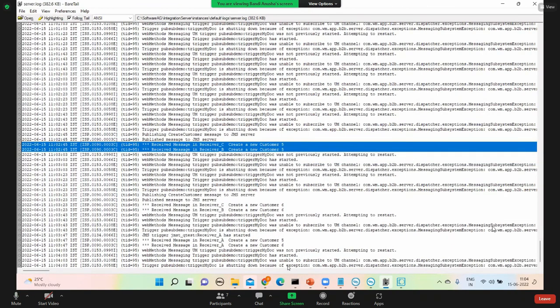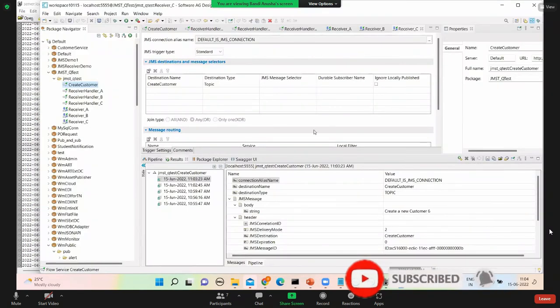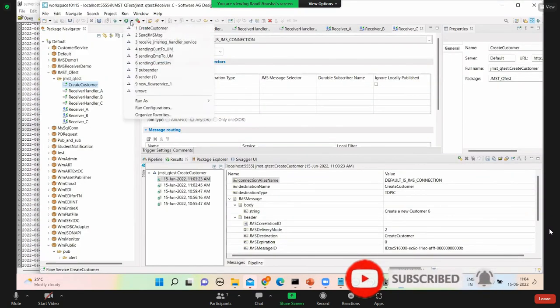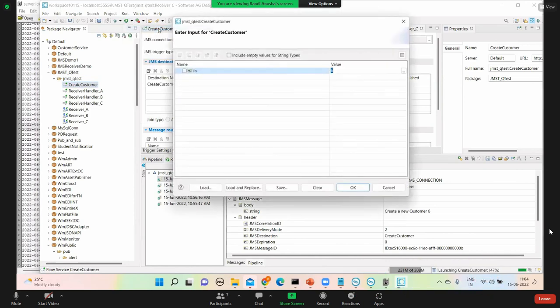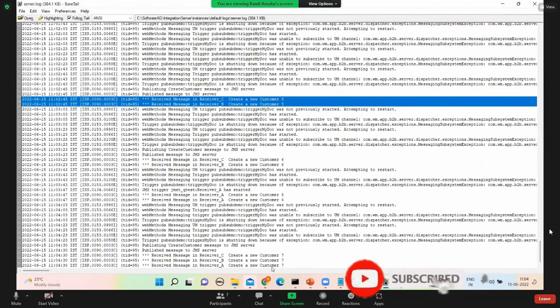Yes, automatically, because it's pending, right? It's a durable, so it is pending, and when it is activated, it will be sent. Correct. Suppose let's say all 3 are running. That means message 7 is published. You can also stop the topic which is non-durable. So let's say message 7 is published. Is it received or not? Yes, all 3 received.